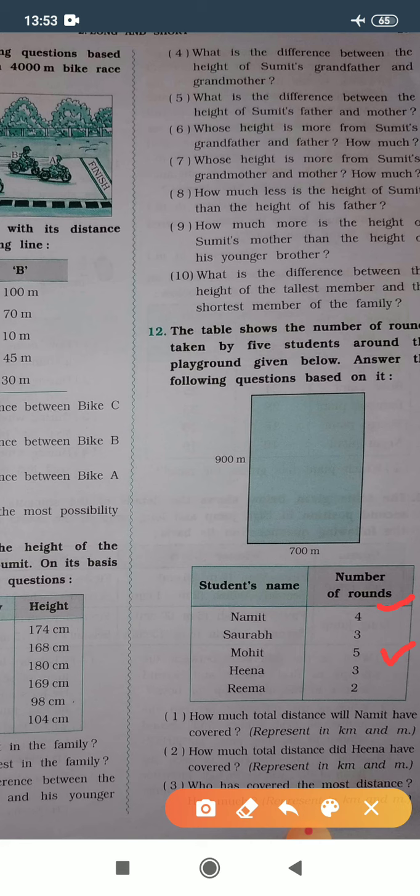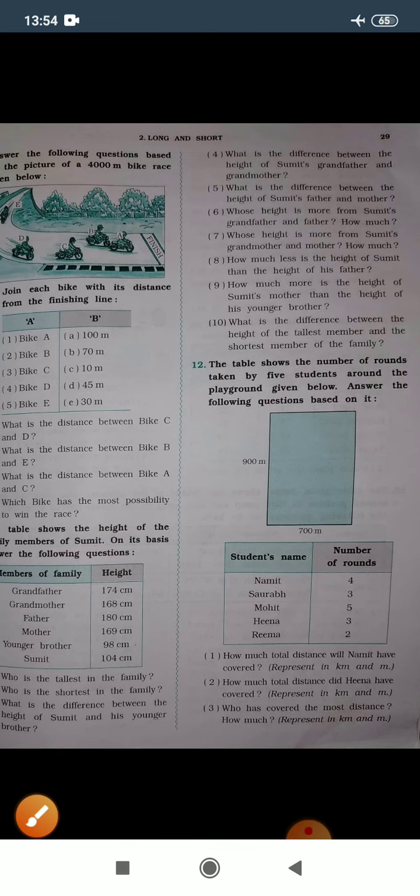After Namit, Saurabh and Hina equally did 3 rounds each. And the last one is Rima, because she ran only 2 rounds of this playground. Now with the help of this table and this playground, we solve these questions.